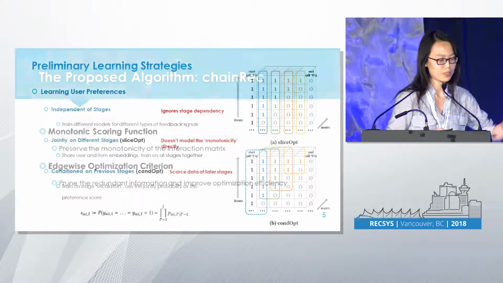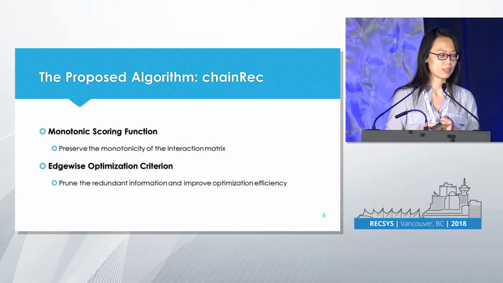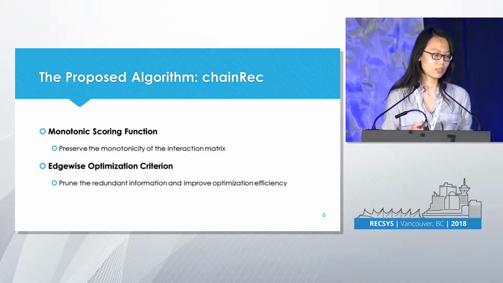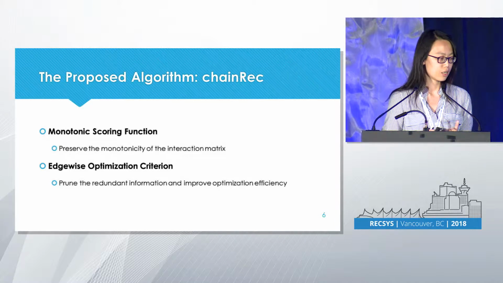Now you can forget what I have said about the previous slides, because we are coming to the most exciting part. We propose a new algorithm, which is called ChainRec. We propose two techniques here. One is called a monotonic scoring function. Another is edgewise training.